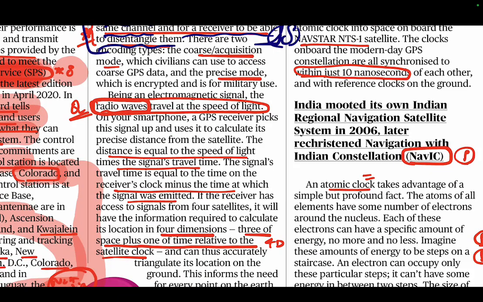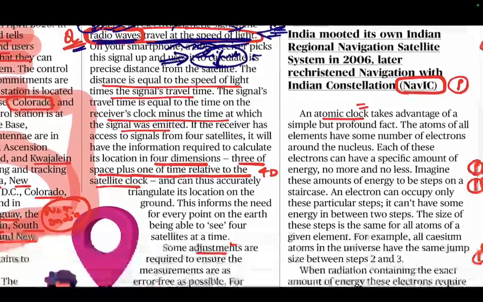It says radio waves travel at the speed of light. This is a very important property mentioned about radio waves, that they travel at the speed of light. So we will Google about radio waves also, what are all the properties of radio waves. And if you are very curious, we can also see what is the speed of light, how light travels, what is the property of light. On this, further questions have already been asked in examination. Then you go ahead further, the distance is equal to speed of light and so on.